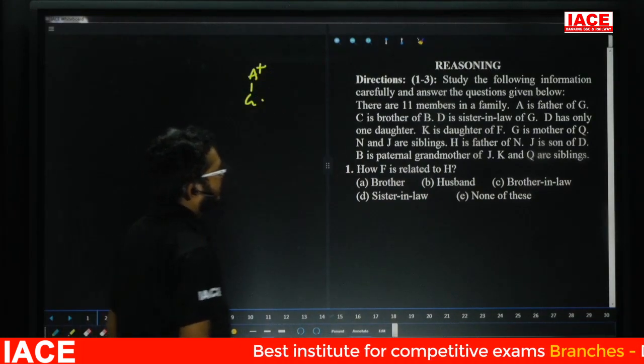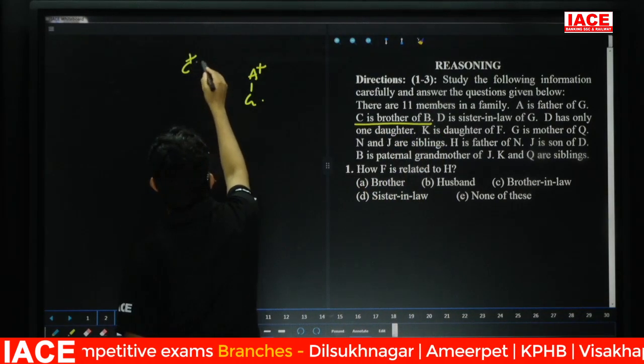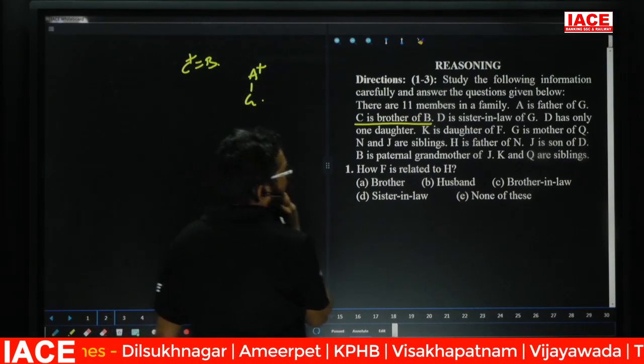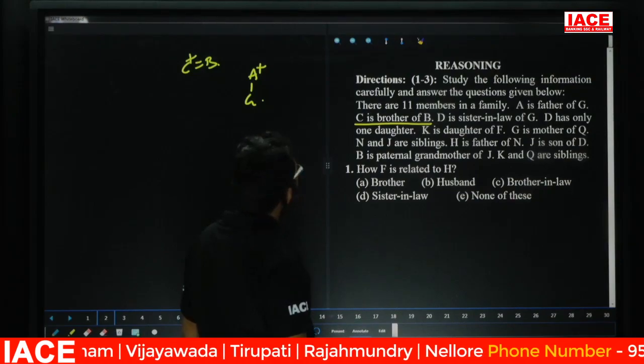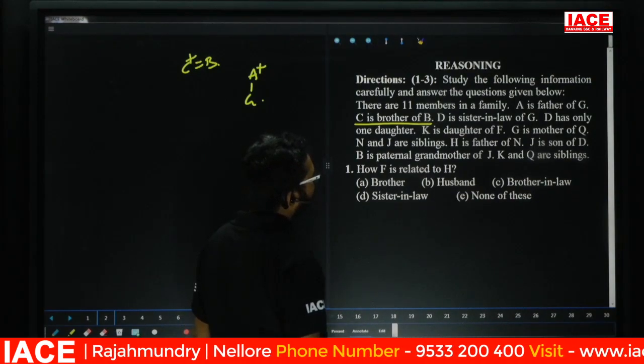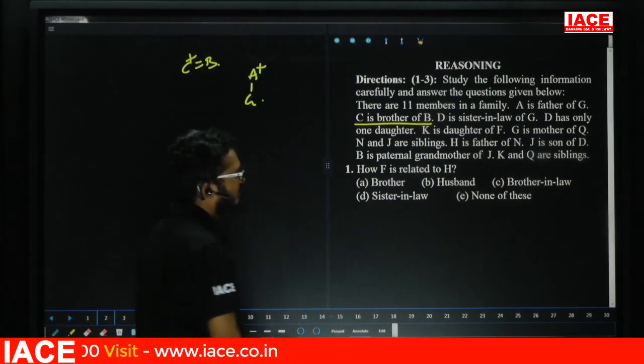Leave it. Next, C is the brother of B. Next, D is the sister-in-law of G. Yes, friends, check. Leave it. Next one, D has only one daughter.